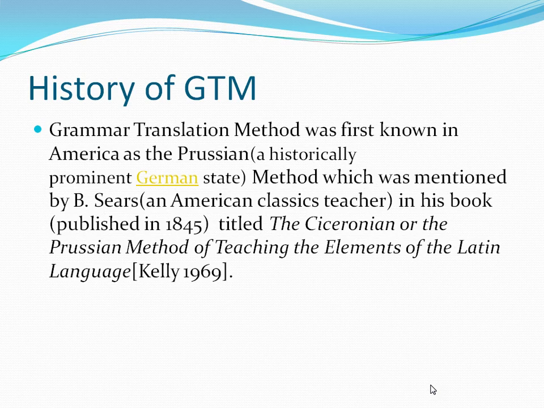And Prussia is historically a state of Germany. So the German scholars who initiated this method, they had been living in Germany, in which state? Prussia. And for this reason, this method is called Prussian method.